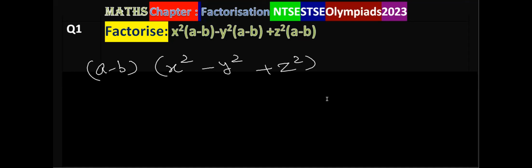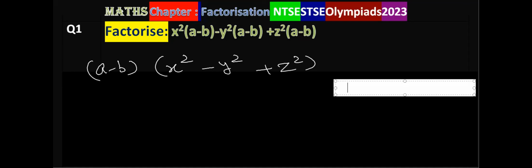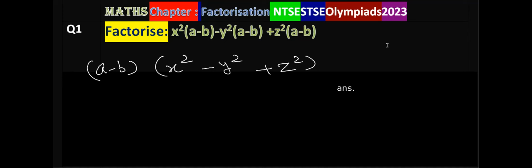Very simple. That is factorization. Factorization means class 6, 7, 8, 9, 10. No, factorization is there, but it is in 8th class, it is in 9th class, and so many questions are there in NTSC or STSC or various mathematics Olympiads. And now the next question on your screen.